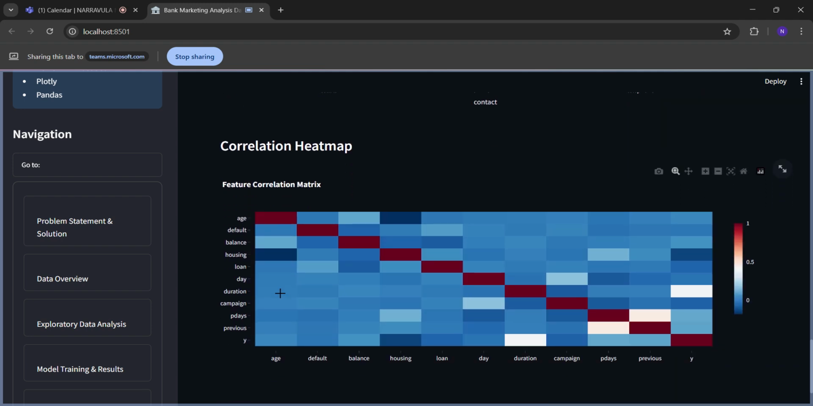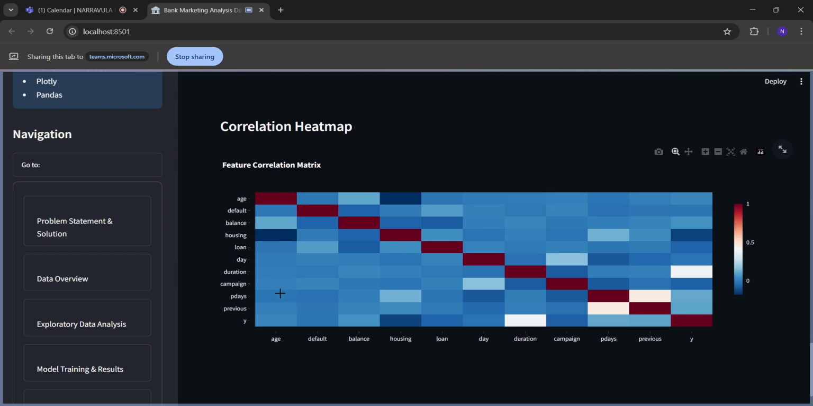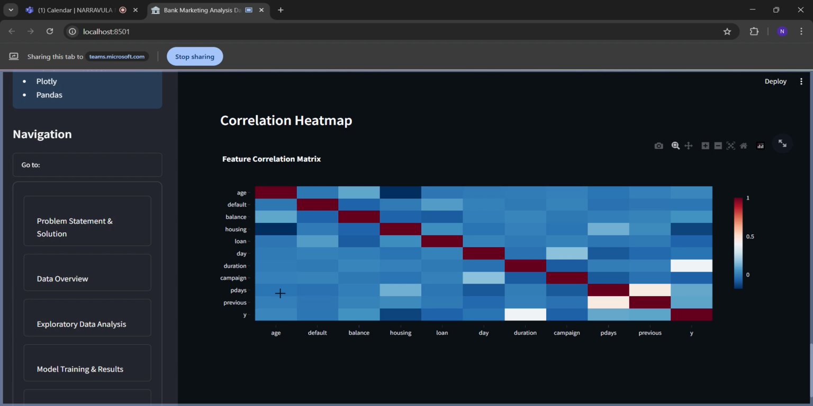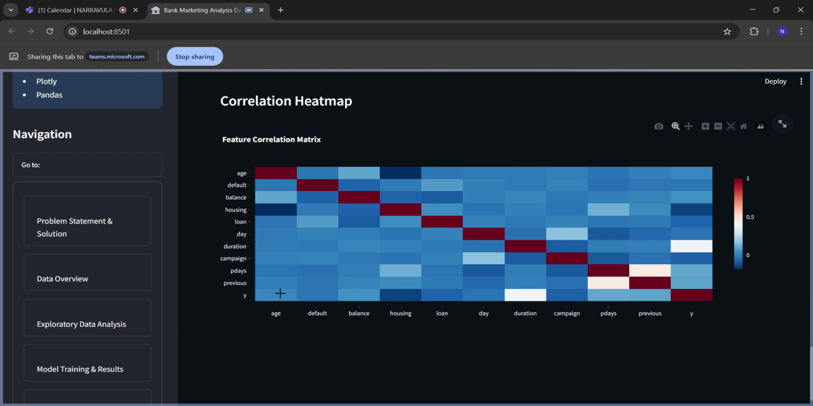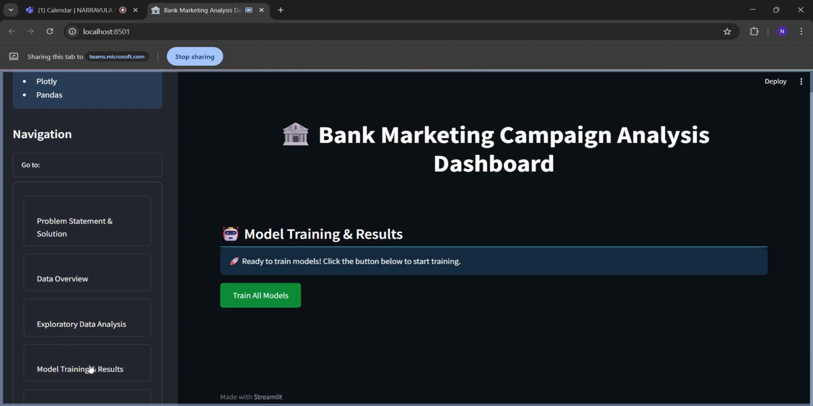Now if we see the correlation matrix, age plays a major factor. Housing is more dependent on age, and housing has a higher rate. It means that more people in the housing sector are mostly interested in this area.